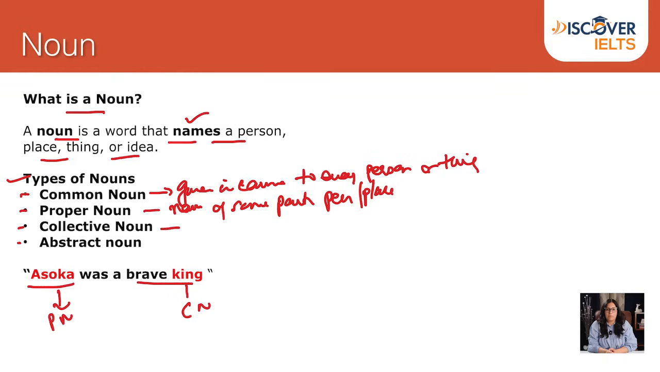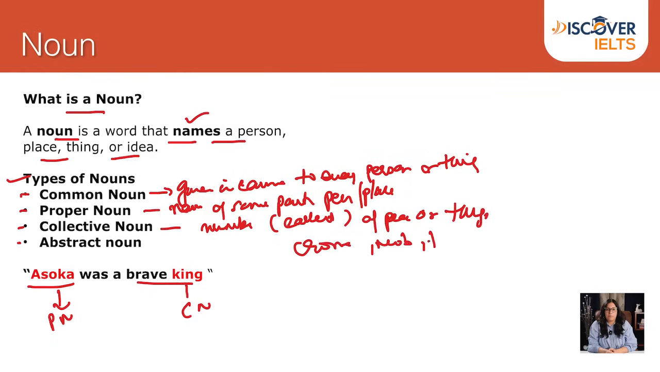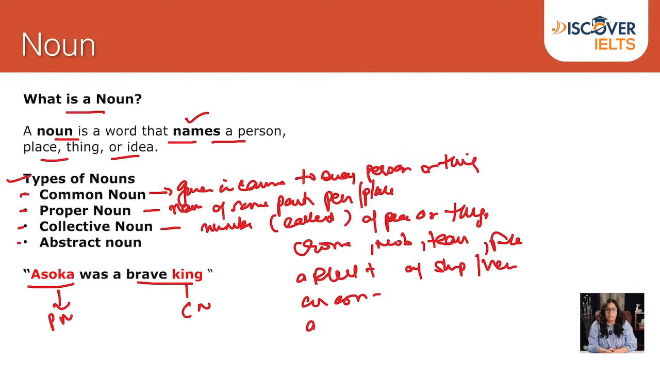Let's talk about a collective noun. Collective noun is a name of number or collection of persons or things. For example, crowd, mob, team, flock. A fleet, that is a collection of ships or vessels. An army, collection of soldiers. A crowd, collection of people.